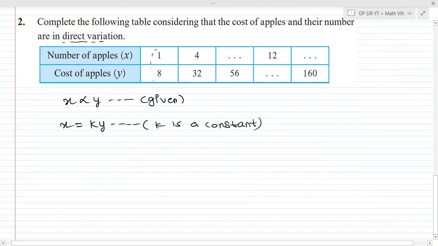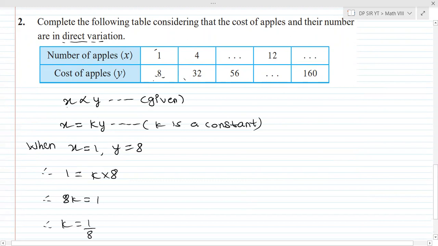Now you need to study the relation. Only then will you be able to find the missing values. Directly no one can find missing values. So let's study the first given case, that when x is equal to 1, y is equal to 8. What is the equation? X is equal to ky. Substituting, we get 1 is equal to k into 8. Therefore 8k is equal to 1, therefore k is equal to 1 by 8. This is the constant of variation. Okay, we got the value of k.